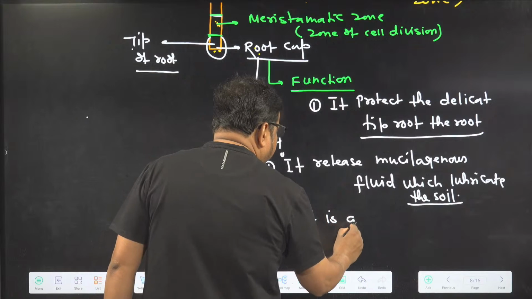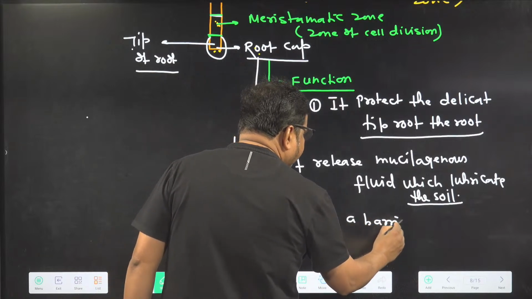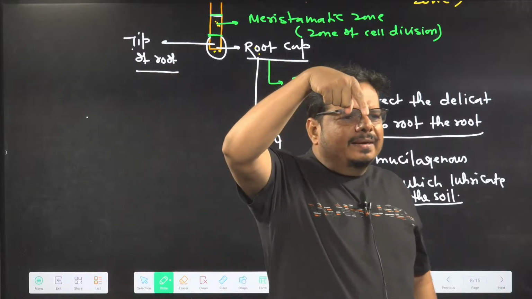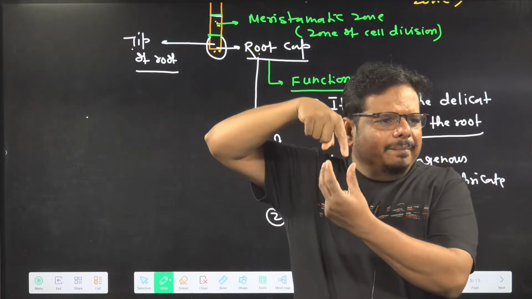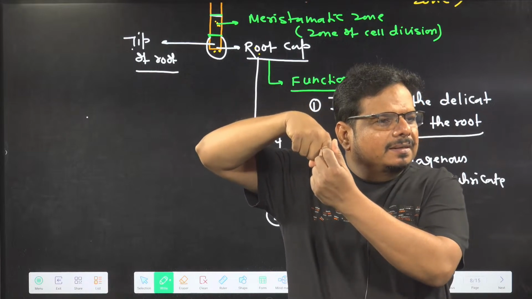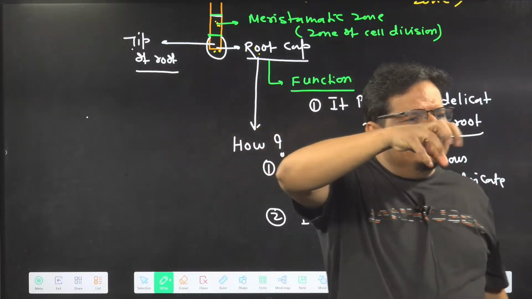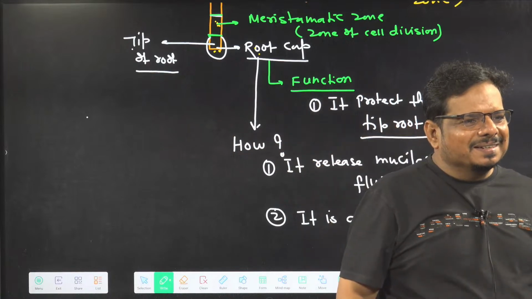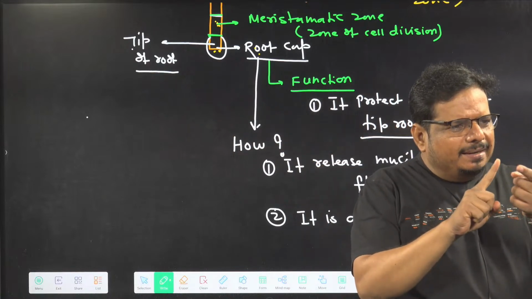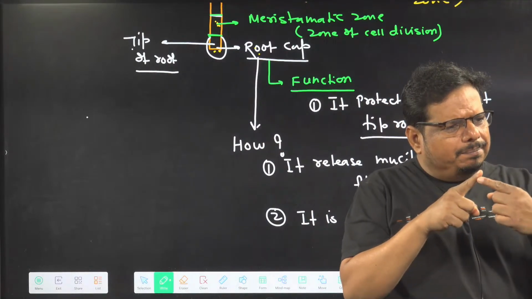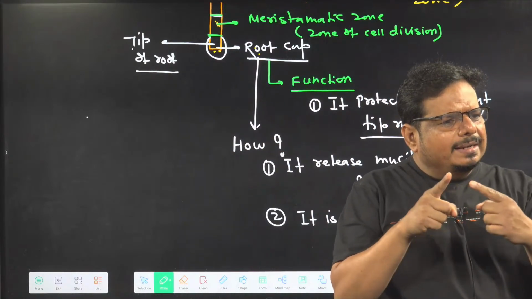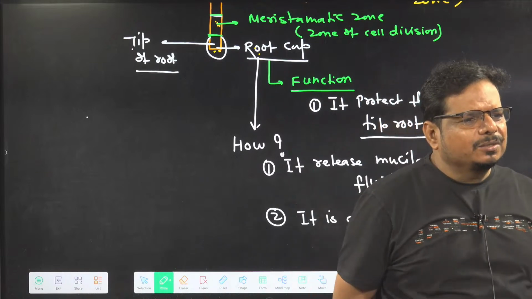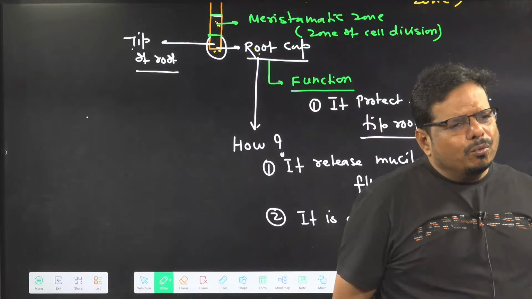it is a barrier also. Suppose my finger is there and I am wearing a metal cap here. Then I can easily collect the glass also with this metal cap, because it is a barrier. So any sharp object cannot directly puncture my finger. Is it clear in the mind? So in two ways it is protecting.